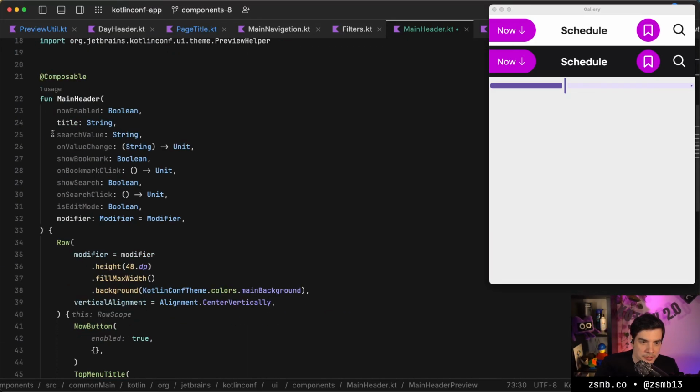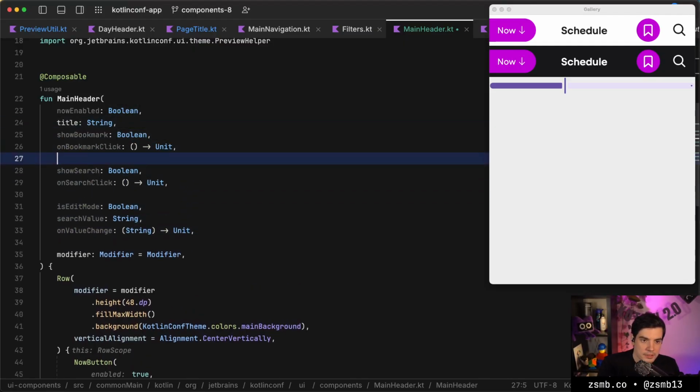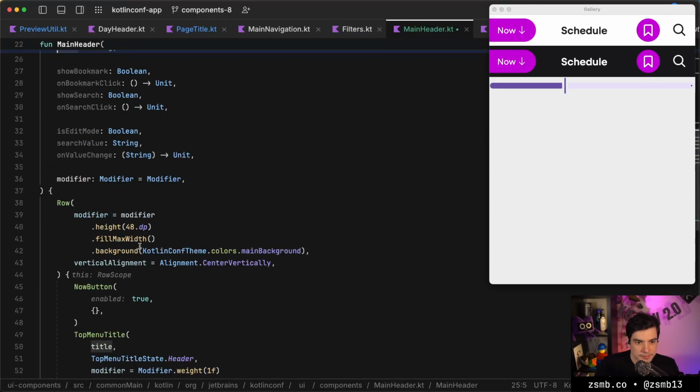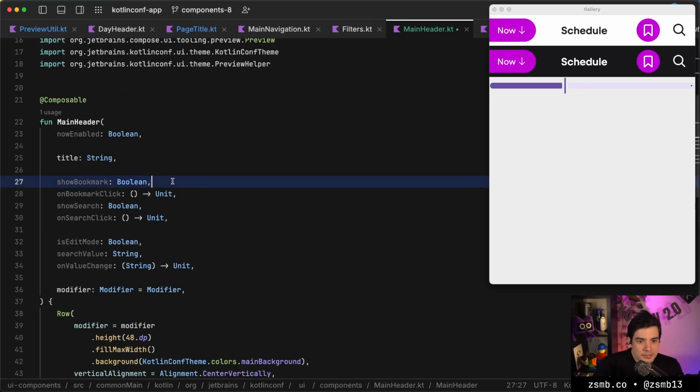Actually, let's change the parameter order. So the searching things will go next to the edit mode things. Something like this, yeah. So show bookmark is gonna be true, but this also has a state. Are we doing nullable boolean for this? We could have this be a nullable boolean, and then if it's null, we don't show the button. If it's true or false, we show the button. And it's either checked or not checked. I guess that's what we're doing.